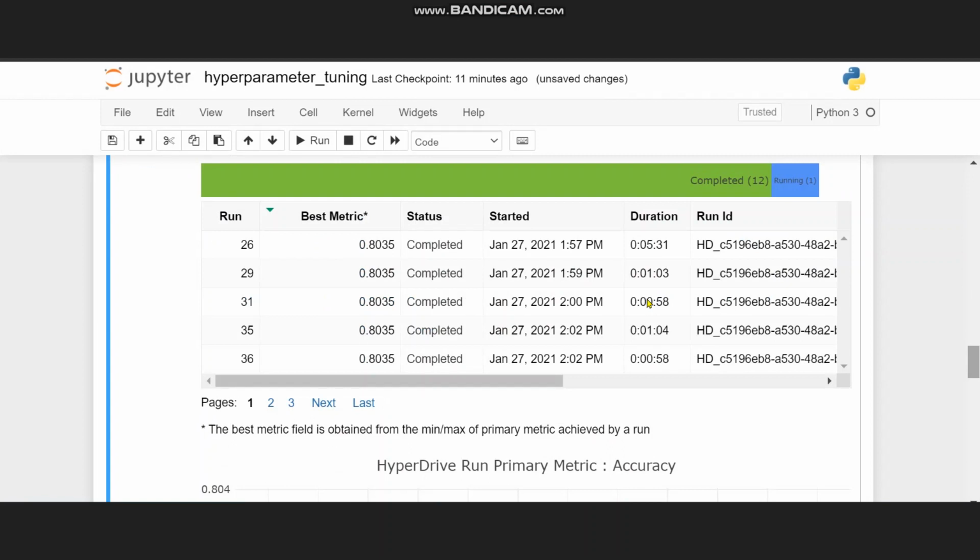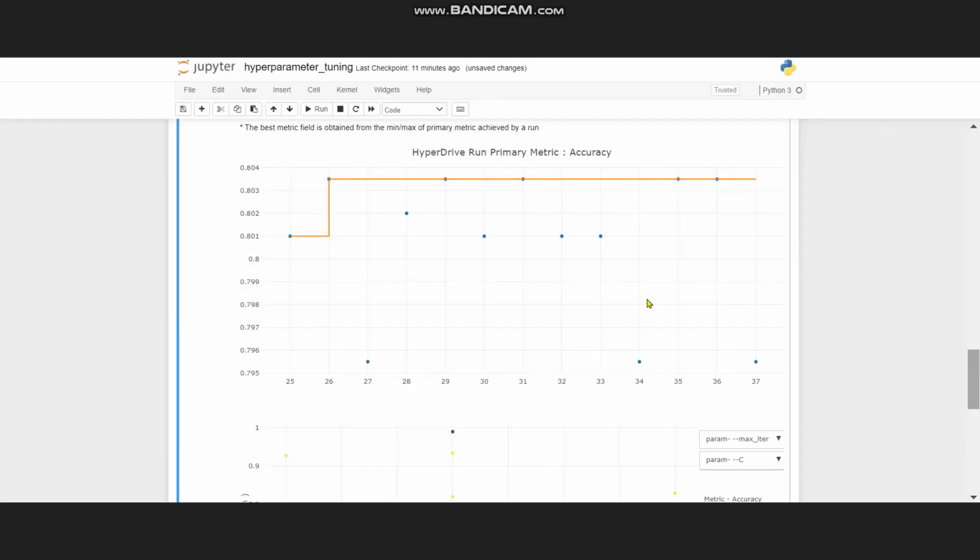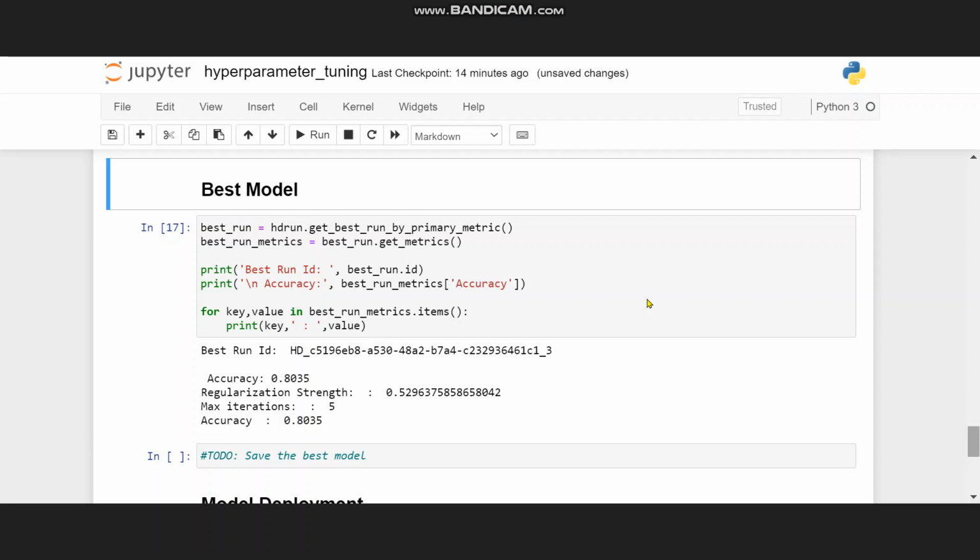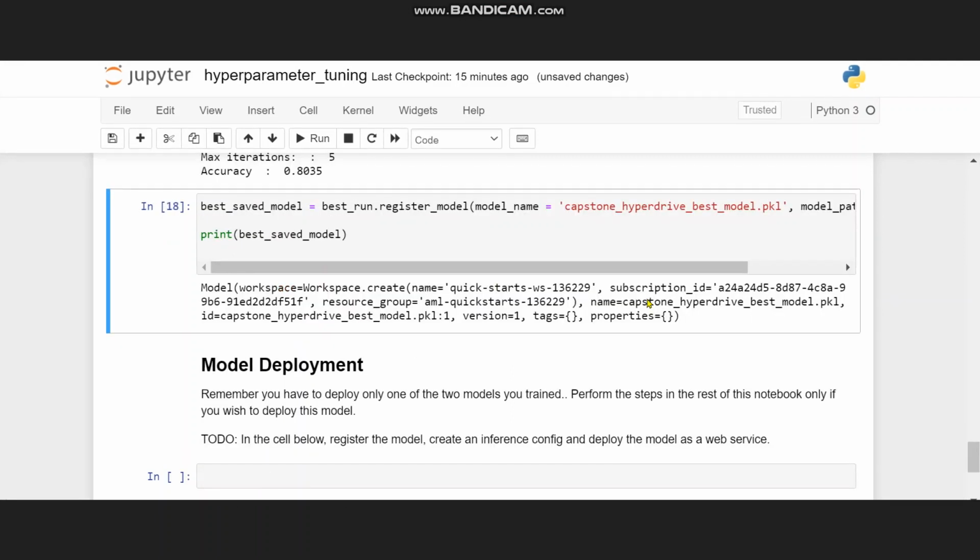Here we can see the best metric that we received is 0.8035, that is the accuracy score after the completion of the experiment. This is the accuracy chart. You can toggle with the charts also. We are here getting the metrics of the best model. We can also see the best run ID, accuracy, and the other parameters of the model. And here we are saving the model as a pickle file in case we need to deploy it or use it for some other purpose.